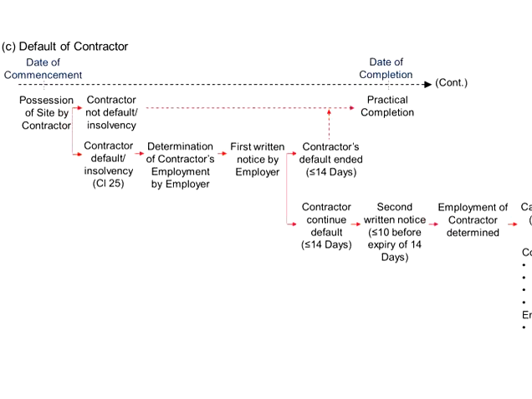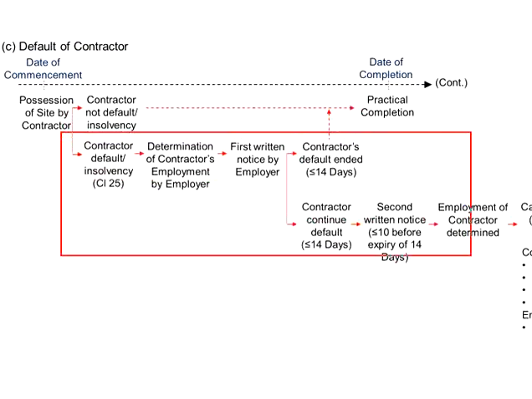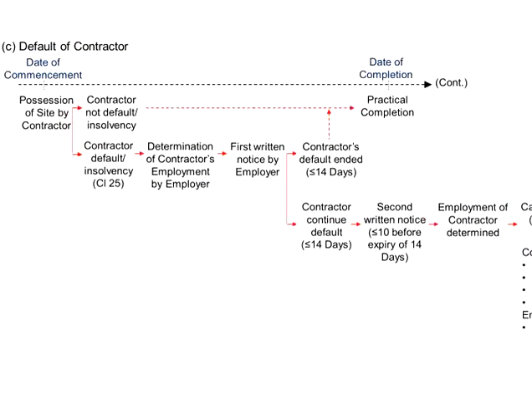To better visualize the entire process, let us take a look at the flow chart here. We are talking about the default of the contractor and the processes involved related to these determinations of the contractor's employment. This represents the typical timeline. It starts with the date of commencement, and under normal circumstances, the project is supposed to be completed by the date of completion. By the date of commencement, there will be possession of the site by the contractor.